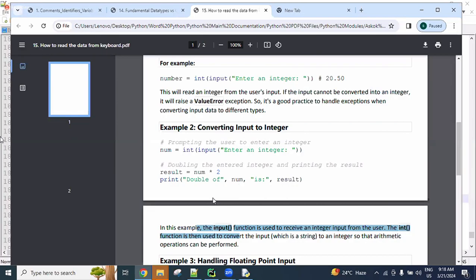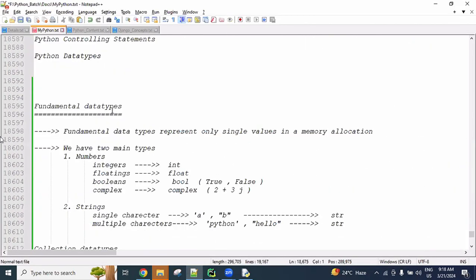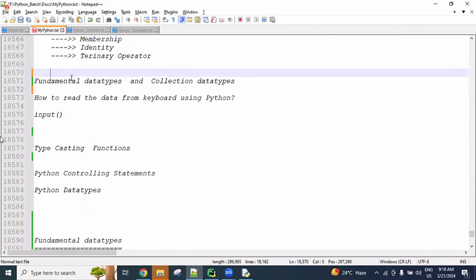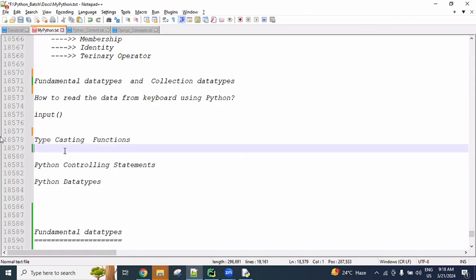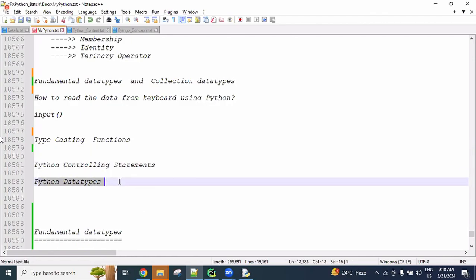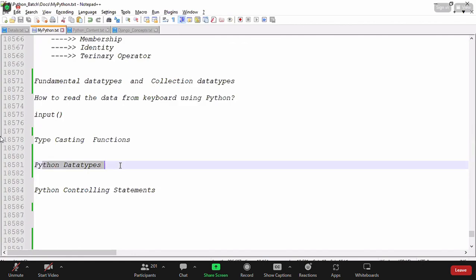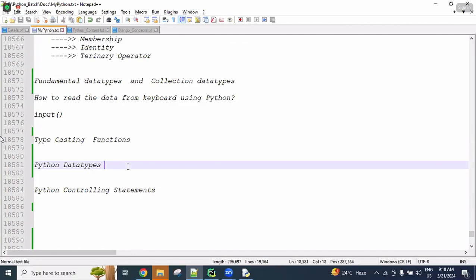Later we will discuss the data types, the major concept. Now fundamentals and input reading we have completed. Later, typecasting functions. Tomorrow I will let you know some more points about the typecasting function, and consider that also over. Next, controlling statements and data types. Tomorrow I will start the data types. Today we discussed a lot of data types, and each one we will start separately. We will discuss data types for almost 4 to 5 sessions.